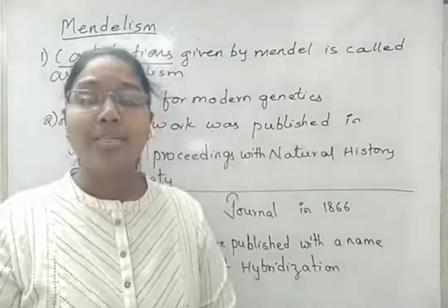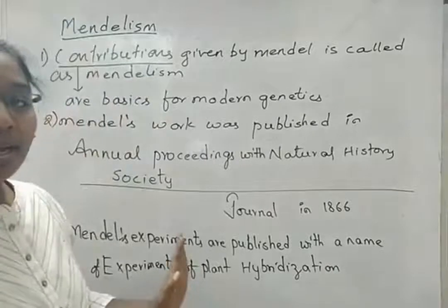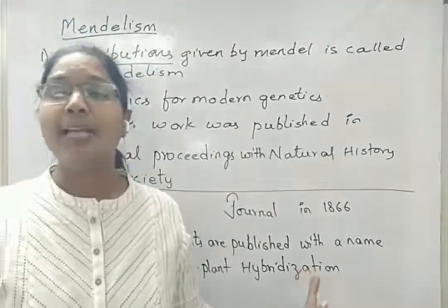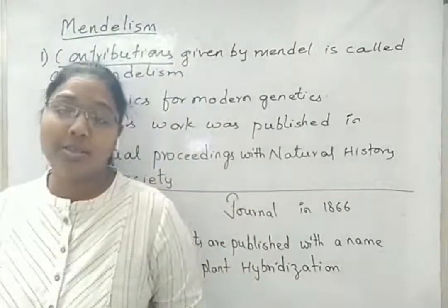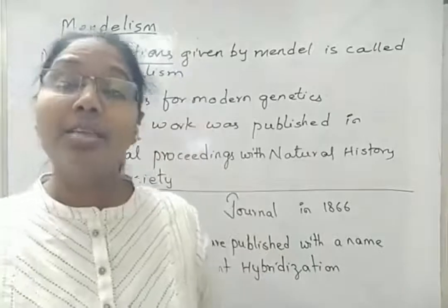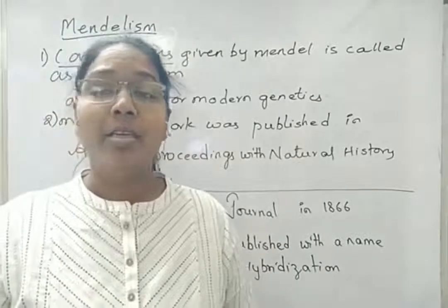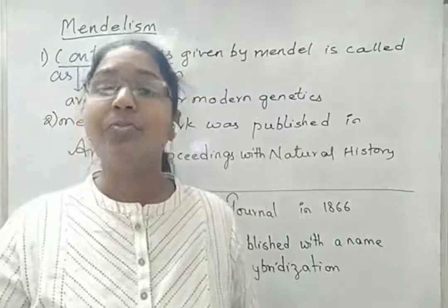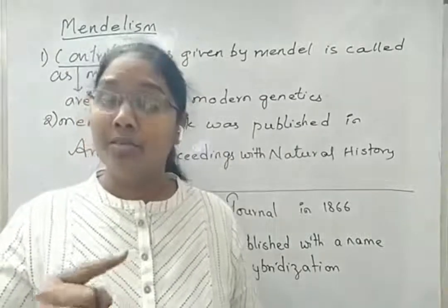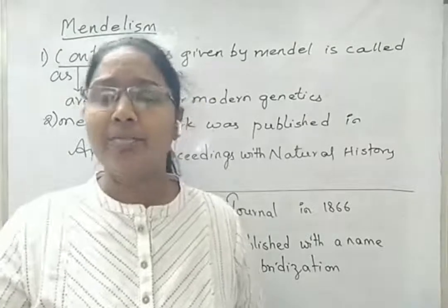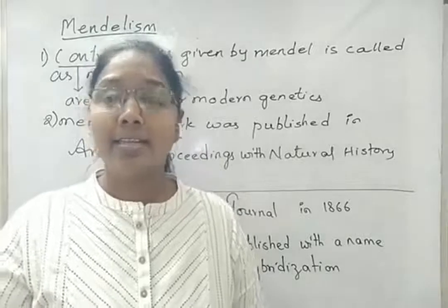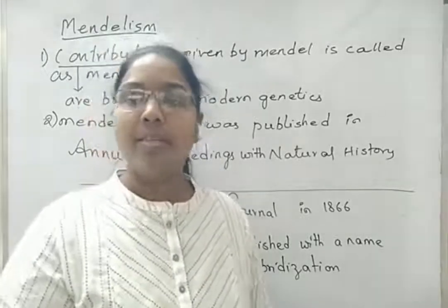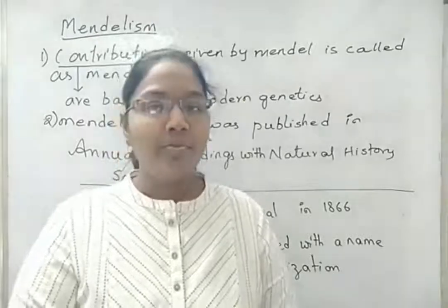The experiments done by Mendel were published under the name Experiments on Plant Hybridization. Mendel is considered the first systemic researcher. What is meant by systemic researcher? Systemic researchers collect samples, frame ideas, and do the experiment repeatedly, a number of times, and give very exact, clear, analytical details and data about their work. Their work is very systematically done.